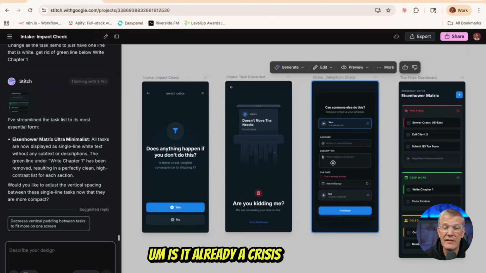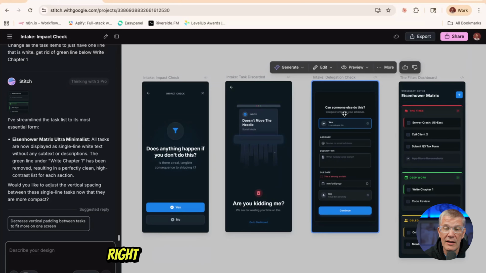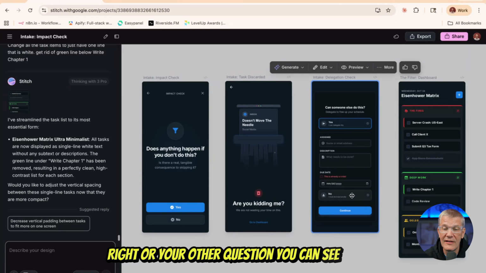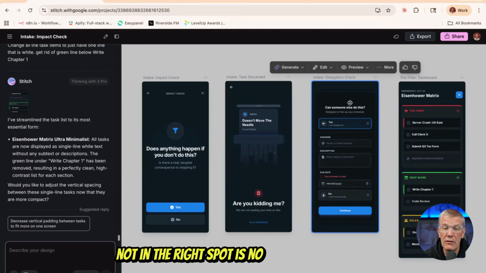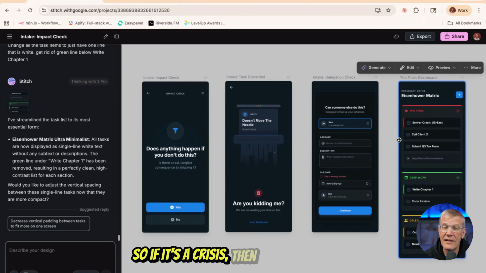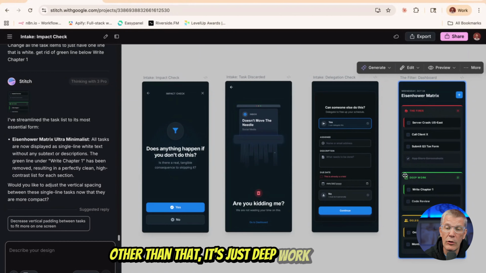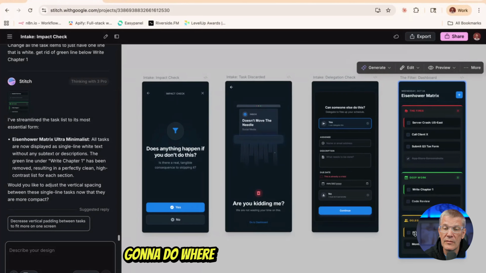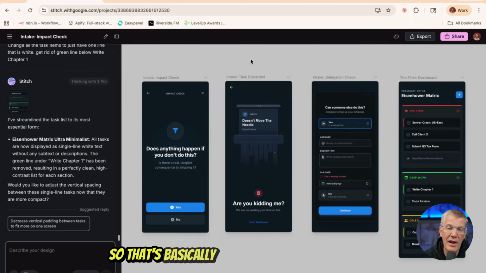If the answer is yes, you can delegate it, it's going to ask you for the assignee description. Is it already in crisis mode? So the due date would be today, right? Or your other question, you can see this is not in the right spot, is no one else can do it. It's up to you. And then you have to check, is it a crisis? If it's a crisis, then it's going to be the fires here at the top, right? Other than that, it's just deep work that you're going to do, or else it's delegated. So this is kind of your to-do list.